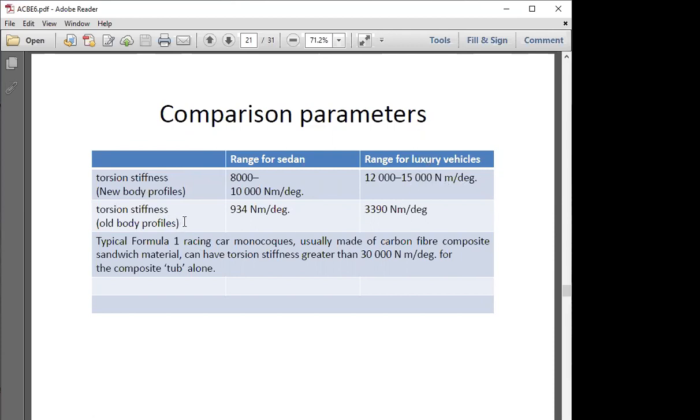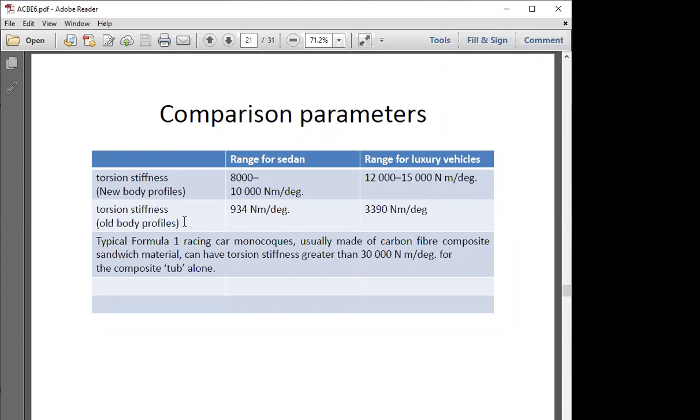Previously, when the design of automobiles started, 30 or 40 years ago, the body profiles were capable of taking just 934 Newton meter per degree of torsional stiffness, and luxury vehicles 3390. And they also had the least operating speed.